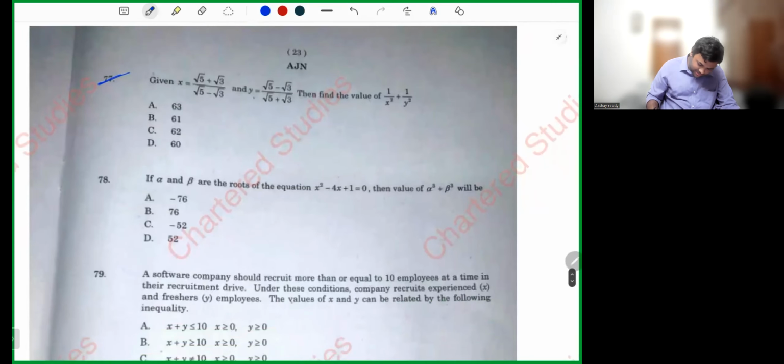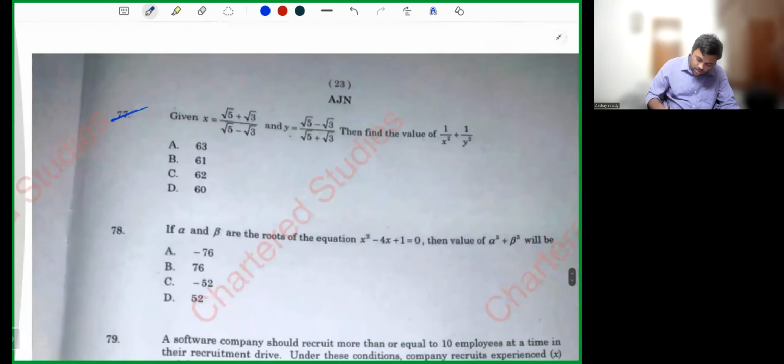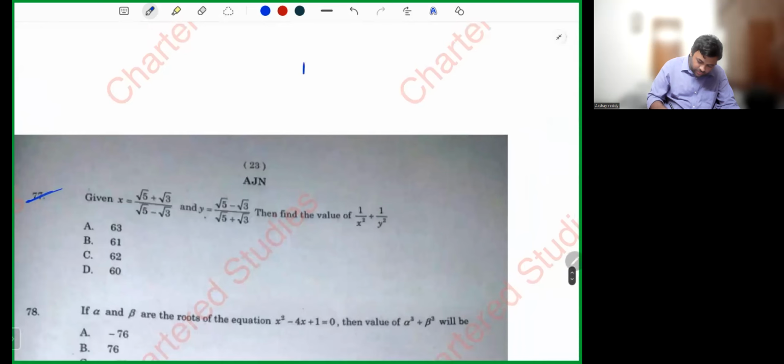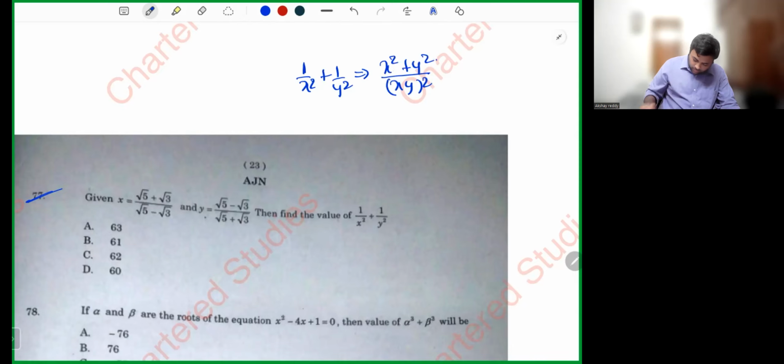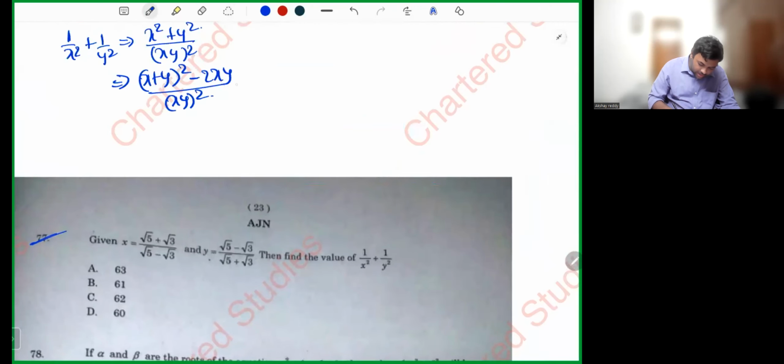77. This is the danger question. X is given, Y is given. He's asking 1 by X square plus 1 by Y square. Let's take LCM, XY whole square, X square plus Y square. So my dear friends, X square plus Y square, how can I write it? I can write it as X plus Y whole square minus 2XY divided by XY whole square, right? These are the things I can do over here. Now I'll calculate these things.